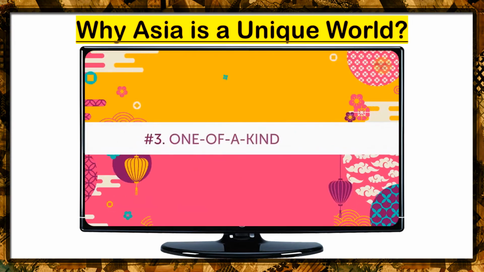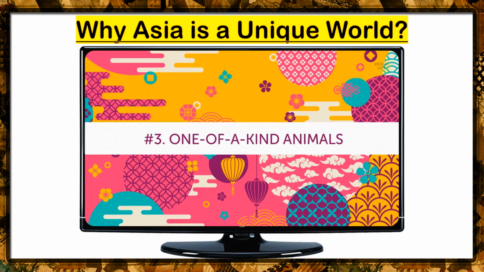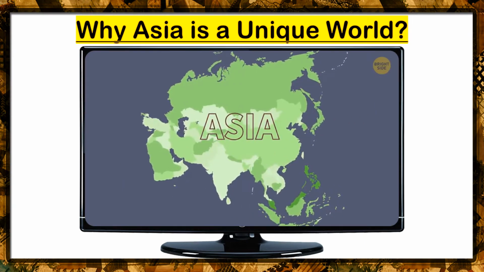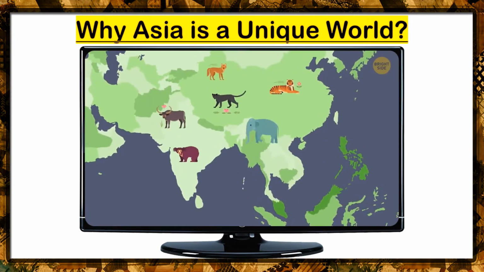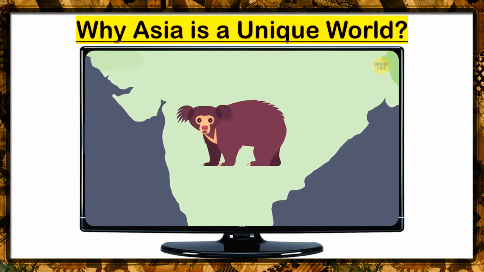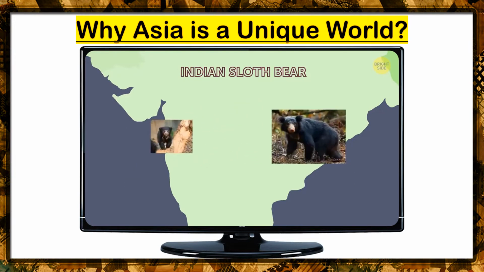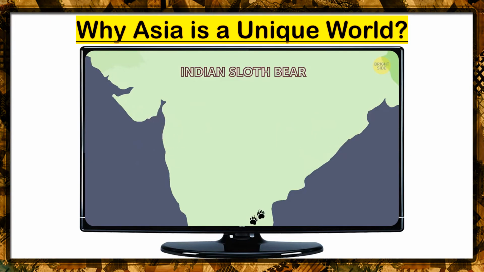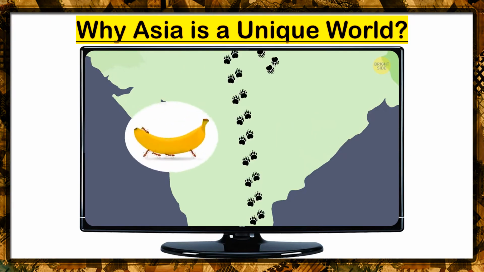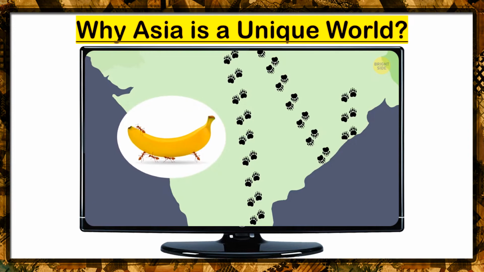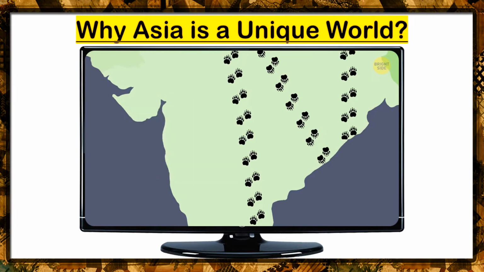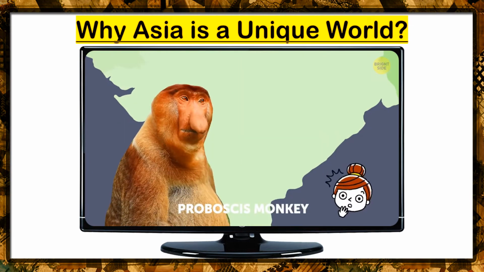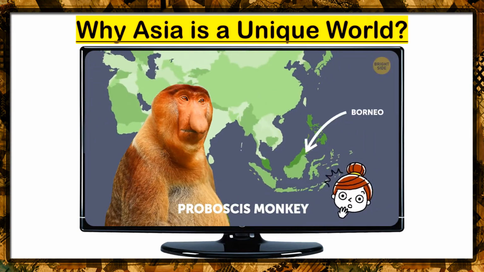Number 3. One-of-a-kind animals. Asia has some of the most interesting animal species that can only be found on this continent. Take the Indian sloth bear, for instance. Is it a sloth? Is it a bear? Who knows? Actually, it is a bear, but don't worry if one crosses your path while you're exploring the Indian subcontinent. These guys prefer a diet of fruit, ants, and termites to you. There's also the proboscis monkey, with a face only a mother could love, that lives on the island of Borneo in Indonesia, which is in Southeast Asia.